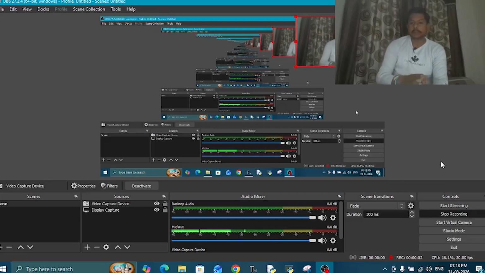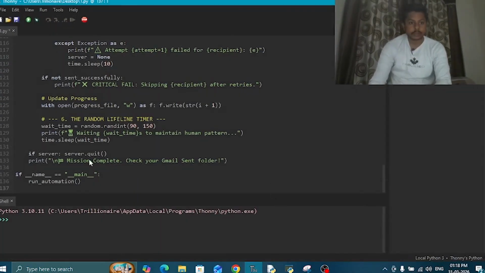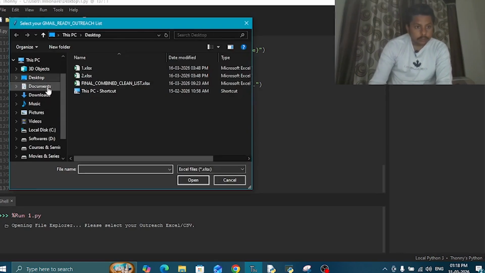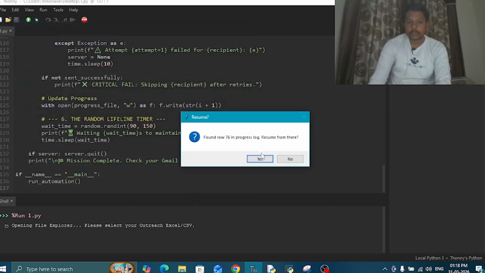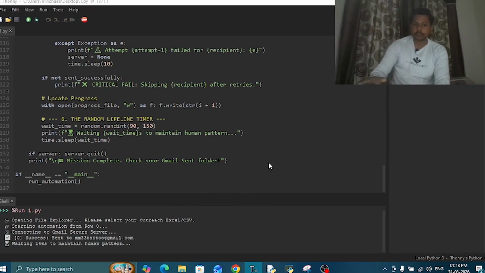Okay, so this is the part where I'm going to show you my software. I run it in Thonny, then it asks me to select the file. Here's the file, so I go to my desktop. This is the file selection. Now it is saying this was the last process. I would say no, I'm going to start it from zero, right? It would connect to my Gmail and then the emails would be sent right here.